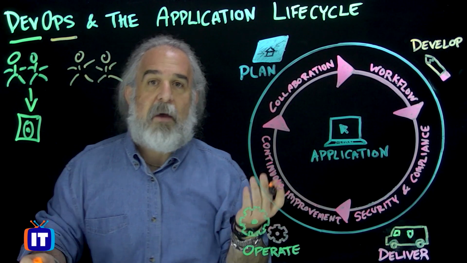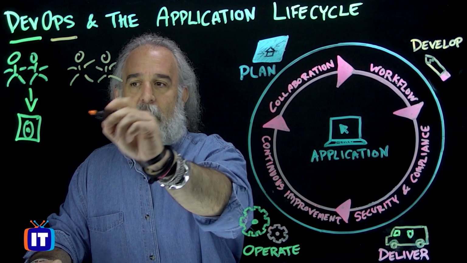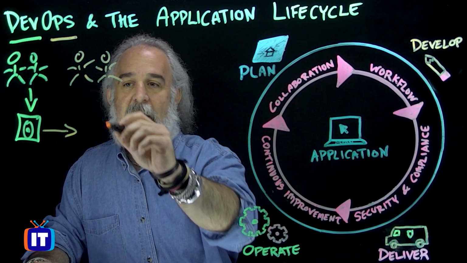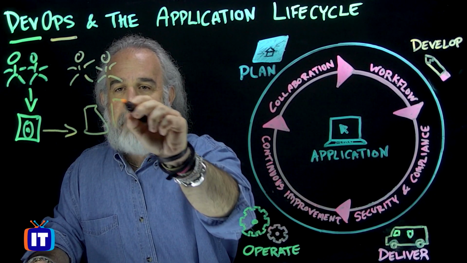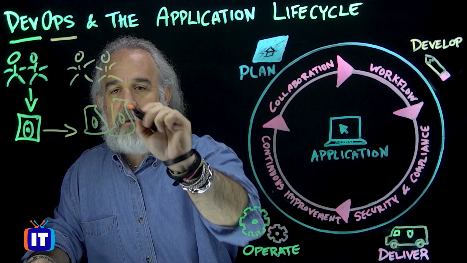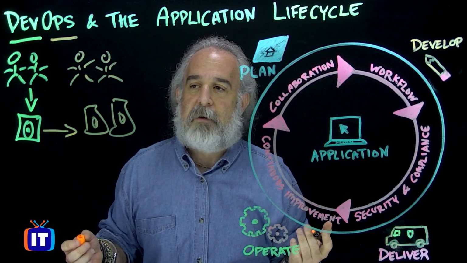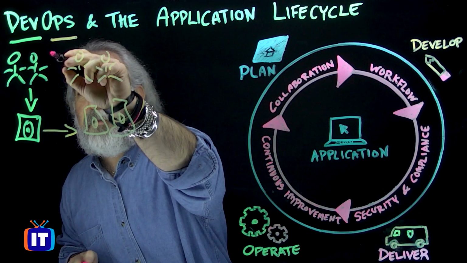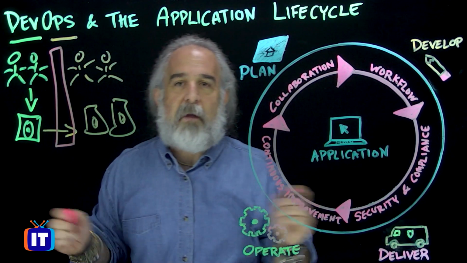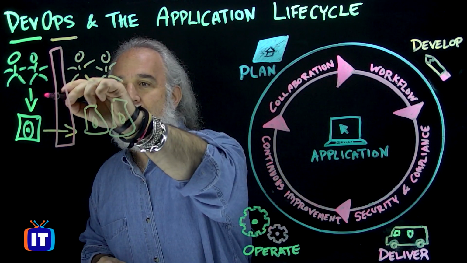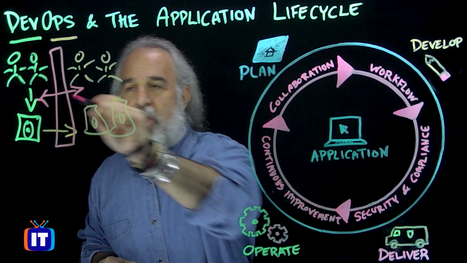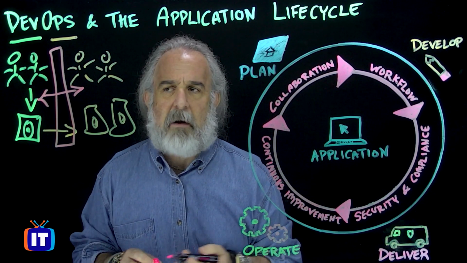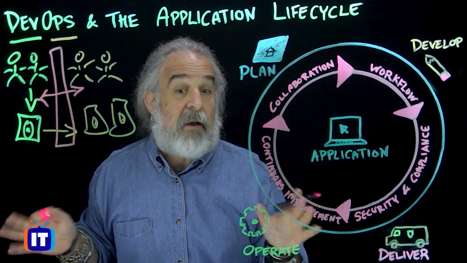And what we would have with the ops group is the ability for them to somehow magically get that software and begin to interact with it and maybe make copies of it and iterate through it and operate and maintain it over time. But the problem is that there was really this break, this mythical wall that stood between these two groups and didn't really allow them to directly communicate with each other, share information, and in any way really help each other out. Until DevOps comes around, in other words, we really saw these groups as being distinctly separate.